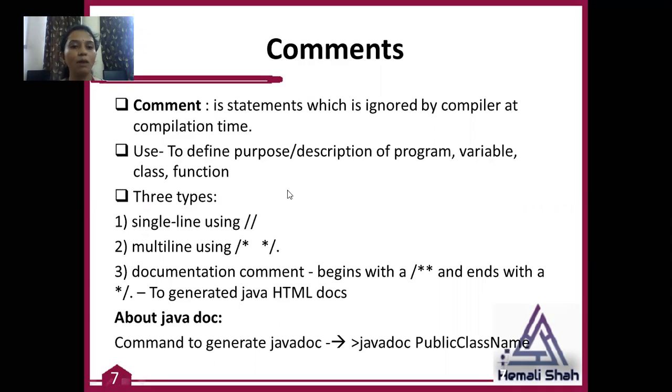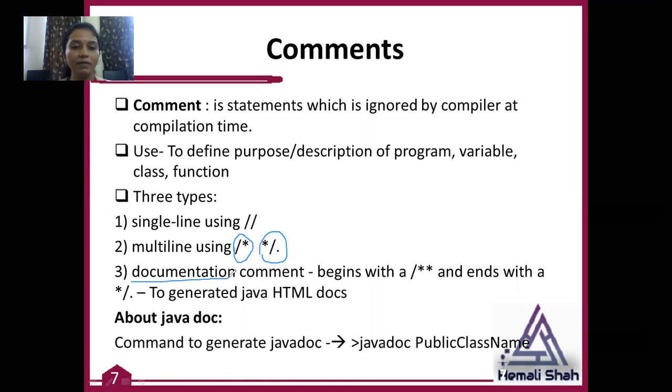So three types of comments are available in Java. Whenever you want a single line comment, that means a single line description for the comment purpose, you should begin your comment with two slashes in that line. When you want to use a multi-line comment, you should use slash star to begin your comment, then write your commented statement, and you should end that statement with star slash. This is the begin sign to start the comment, and this is the end sign to end the comment.